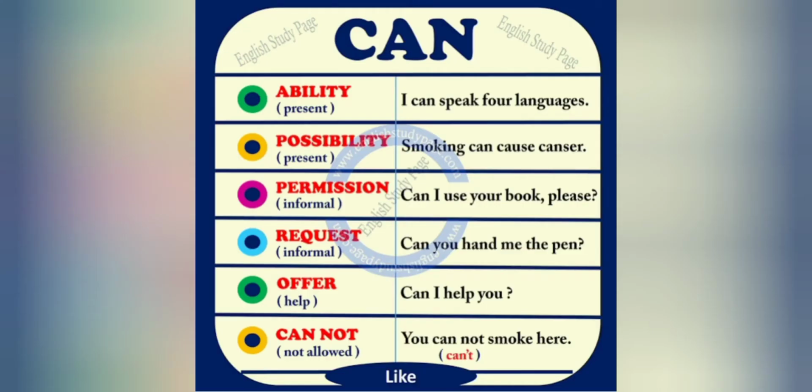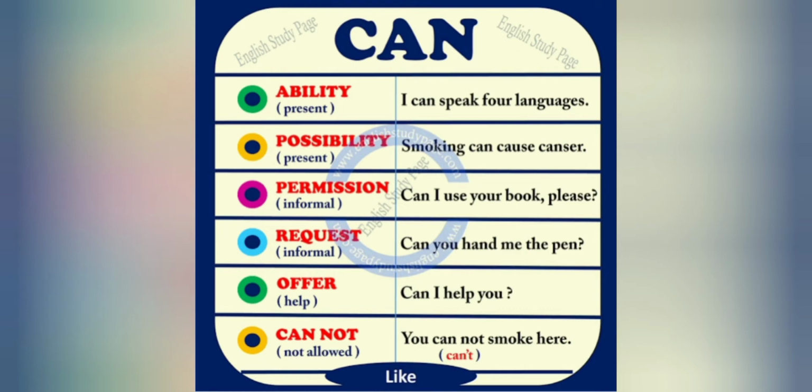Our first modal verb is can. Can can be used to express ability, permission, request, or offer, or cannot. These can be used in different ways. Like if we talk about ability: I can speak four languages, that is, I am able to speak four languages. Possibility: smoking can cause cancer. That means it is possible that if we smoke we will get cancer.